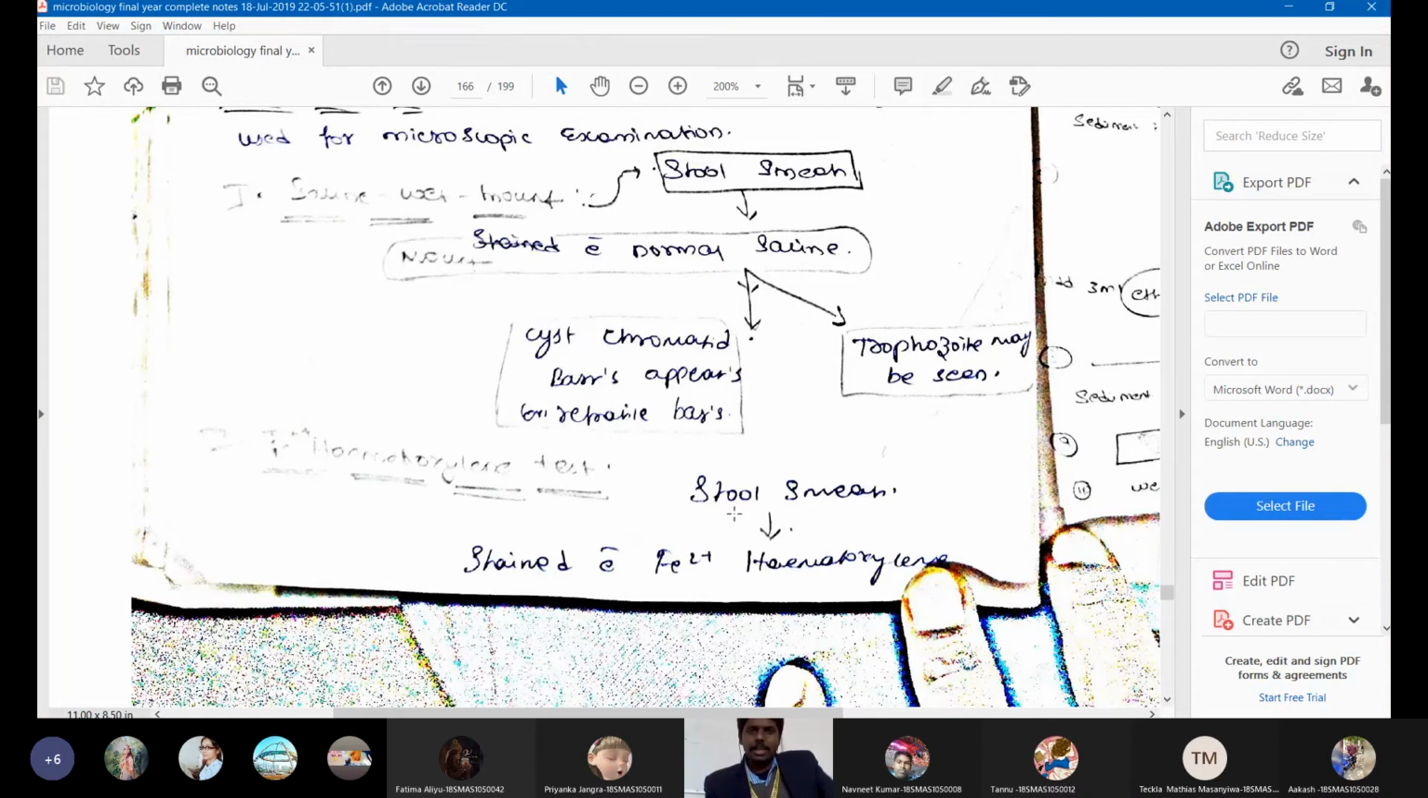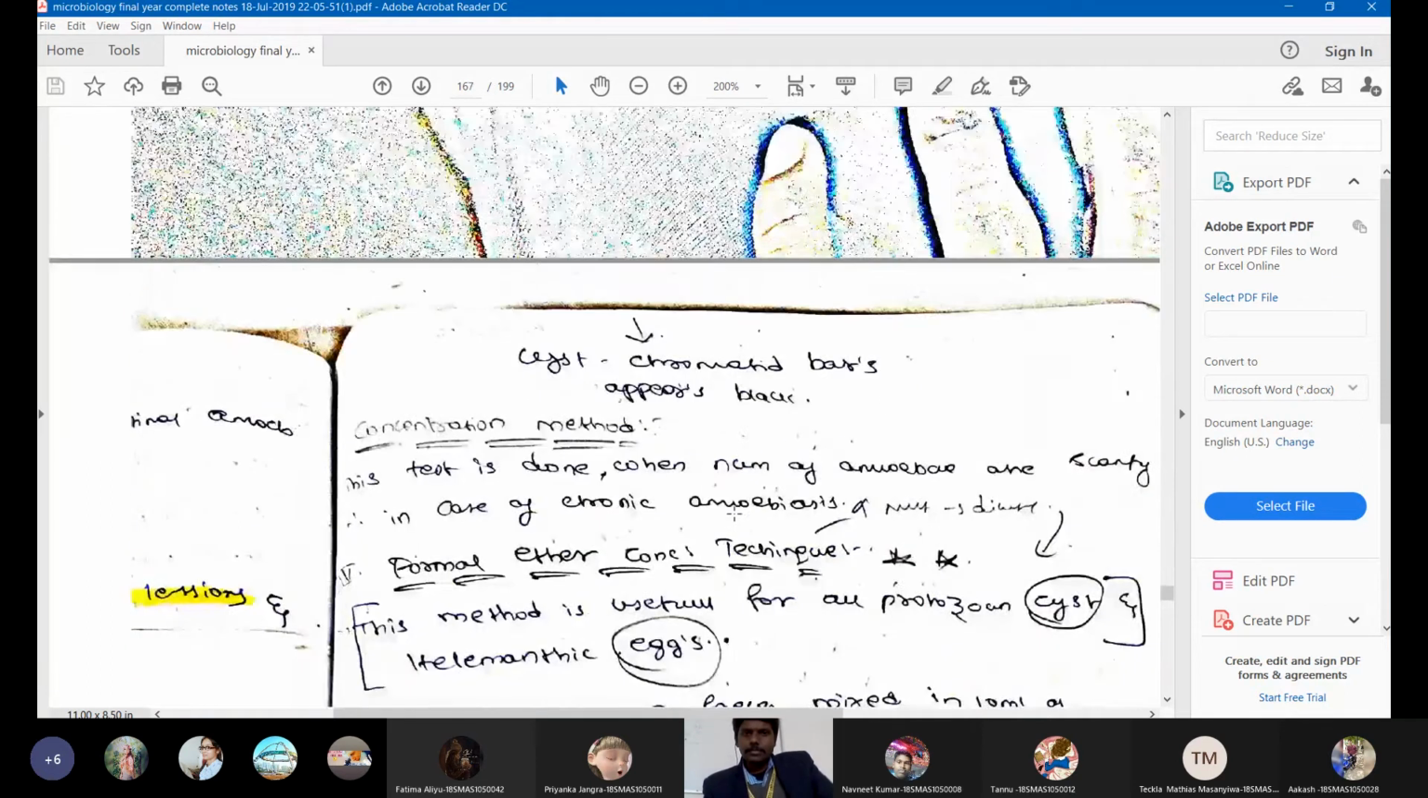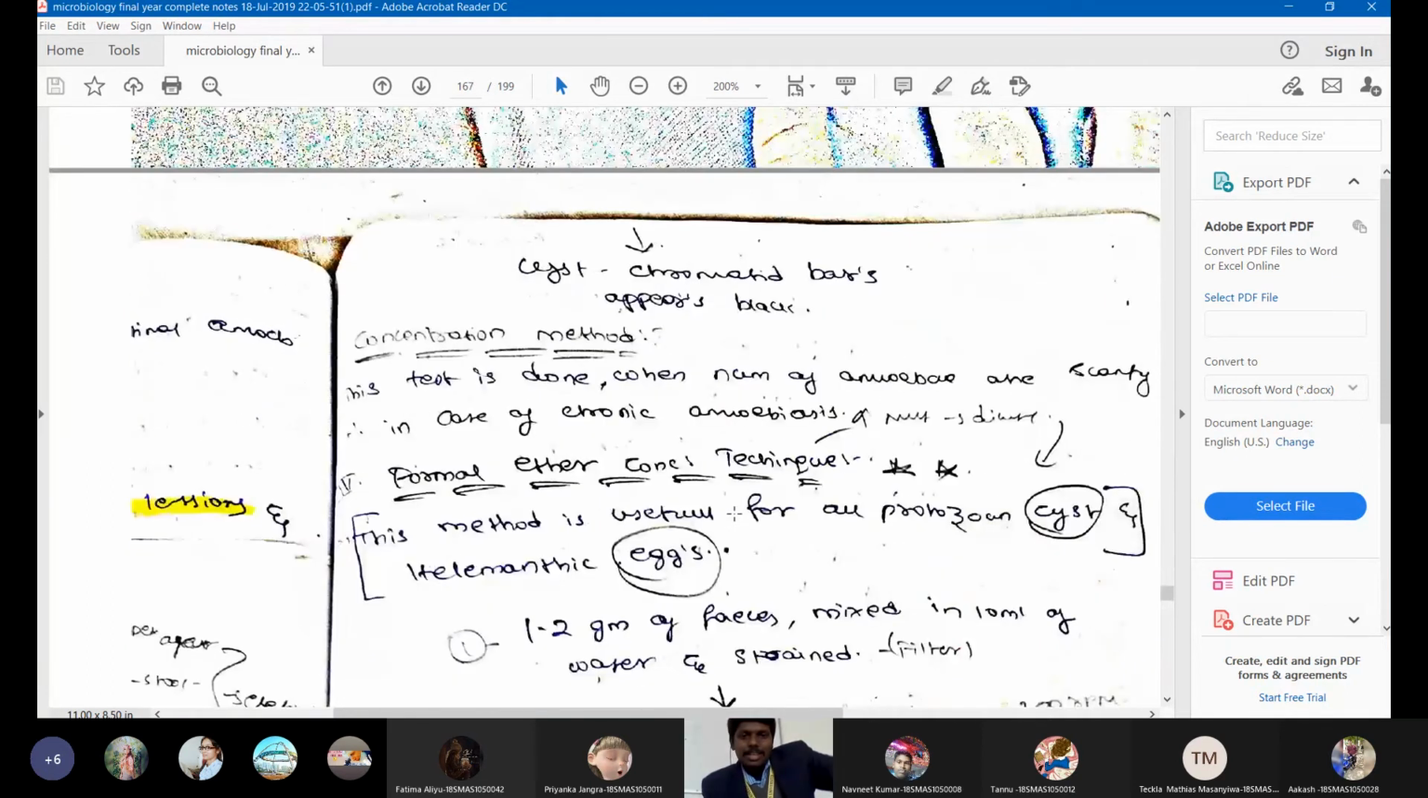So now let us see here. We have a technique called formal ether concentration technique. It is a type of flotation technique. This formal ether concentration technique is very helpful for floating all types of parasitic eggs. It can be helminthic eggs or it can be protozoan cysts. Both protozoan cysts and parasitic helminthic eggs can be floated by using this formal ether concentration technique.